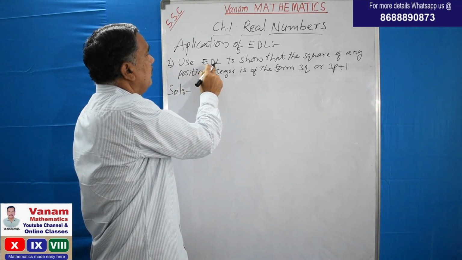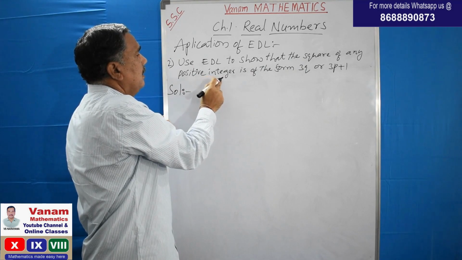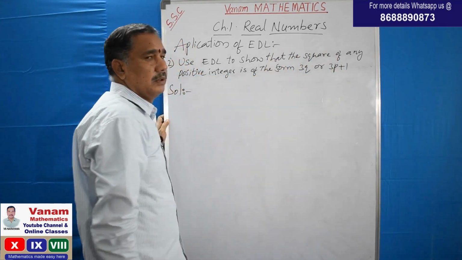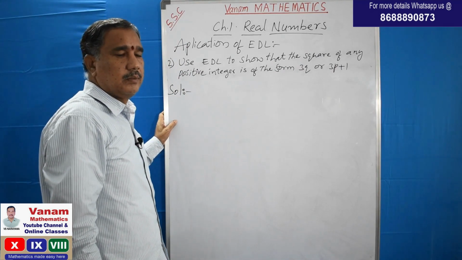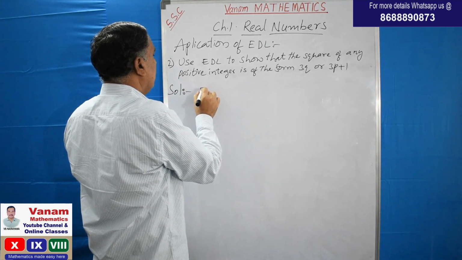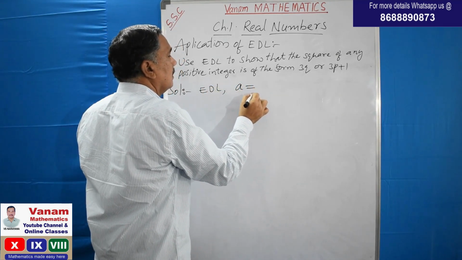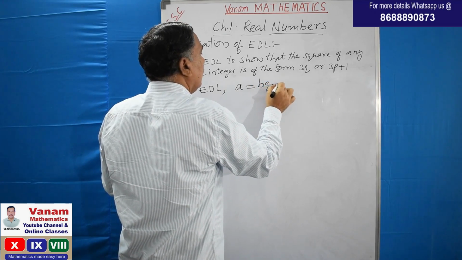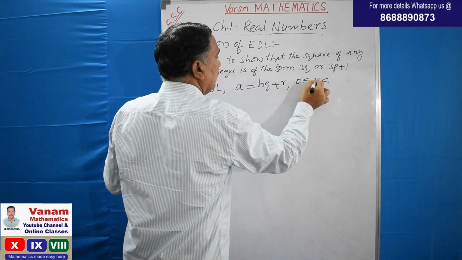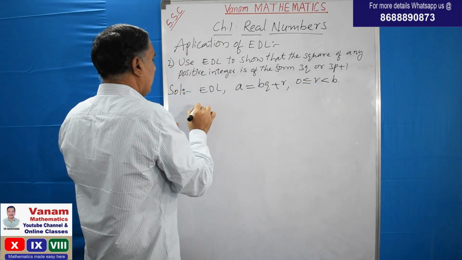Use Euclid division lemma to show that the square of any positive integer is of the form 3q or 3q plus 1. So this is a problem we have to prove. That is a statement we have to prove. Now what is Euclid's division lemma? a is equal to bq plus r, where 0 less than or equal to r is less than b.